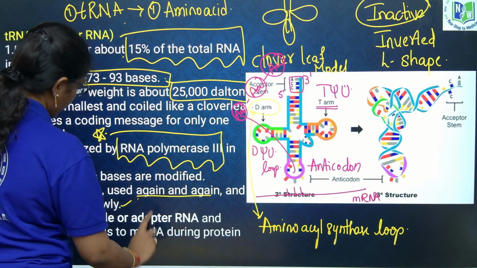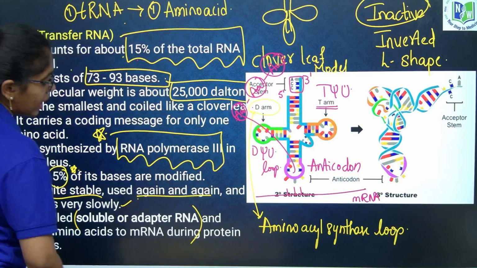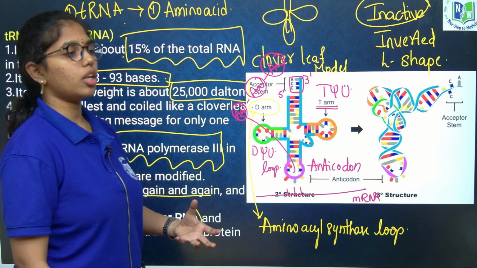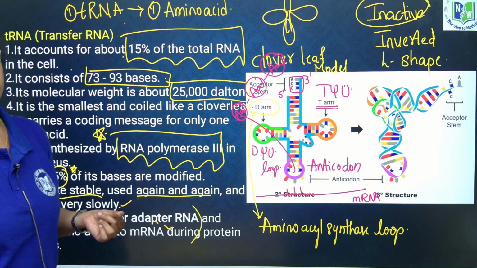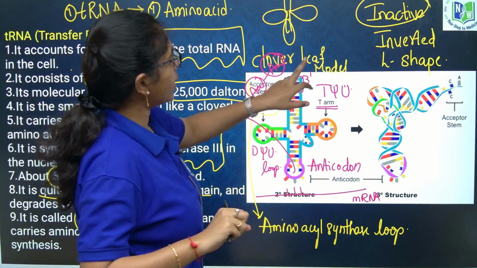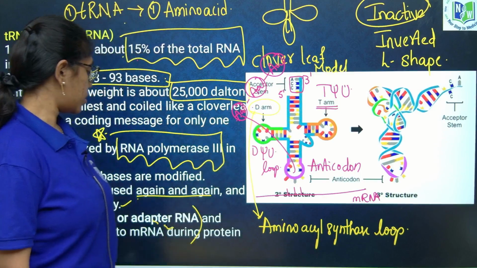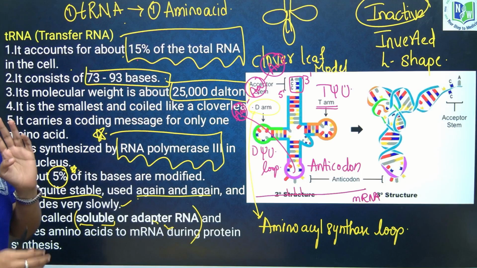This degrades very slowly. This is called soluble or adapter RNA. It is called soluble RNA because it is easily soluble in 1M sodium chloride, and it is called adapter RNA because on one side it is coding the amino acids, on the other side it is coding for codons. Clear? These are all the 3 types of RNA.